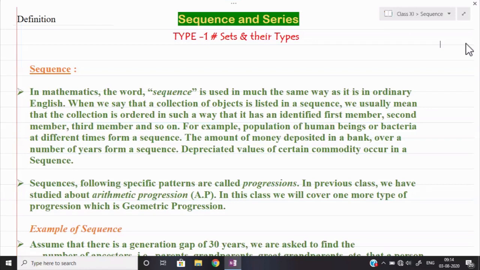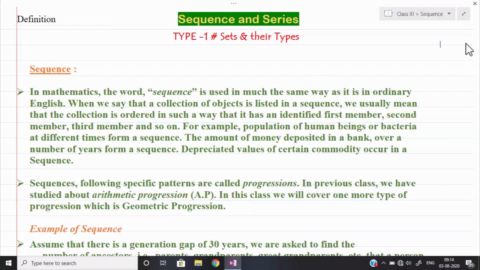When we say that a collection of objects is listed in a sequence, we usually mean that the collection is ordered in such a way that it has an identified first member, second member, third member, and so on. For example, when we are creating a list of numbers or some elements, we should know which is our first element, second element, third element, and so on. So that is forming a sequence.